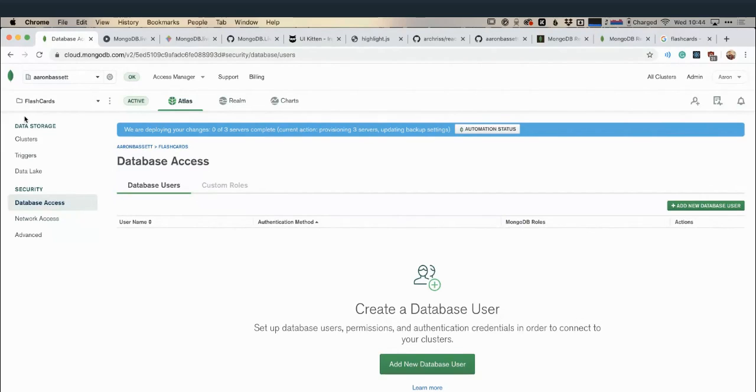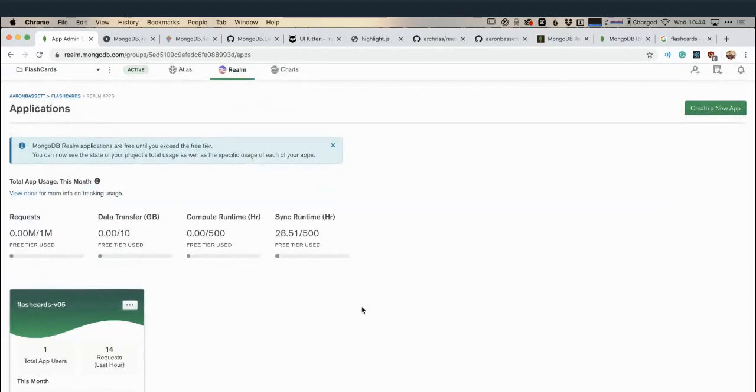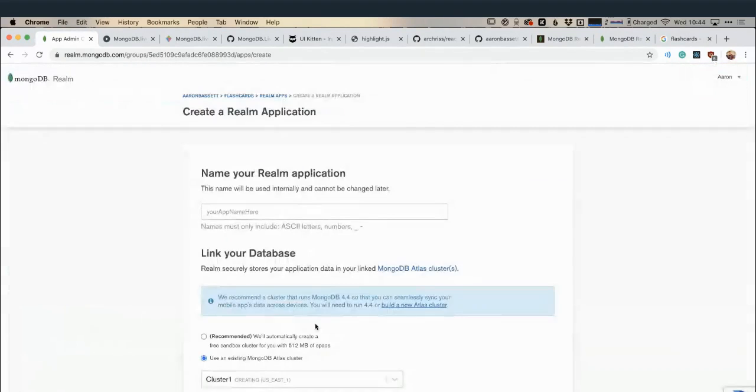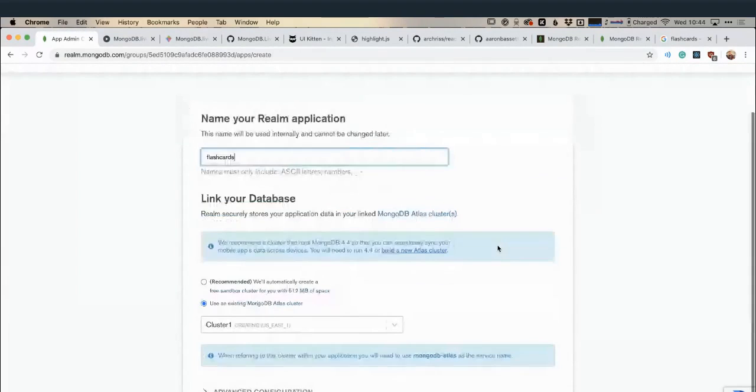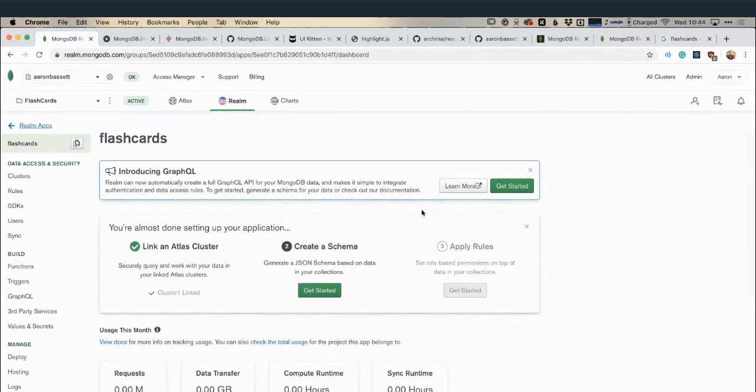Then on the Realm tab, we have a look here. So I can create a new Realm app. I can give it a title. I'm just going to give it flashcards. I can link it to a cluster. So this cluster is currently being created. I'm not sure if it's actually going to let me link it. Let's give it a try. Okay, it's just letting me link it even while it's being created. That's great. And now that I'm in Realm, it's asked me to create a schema.